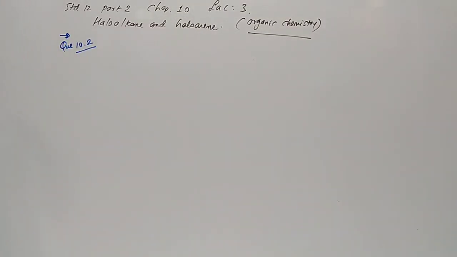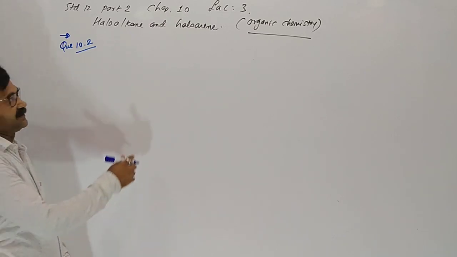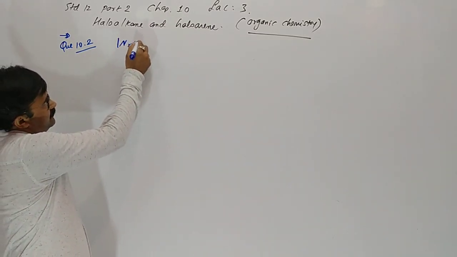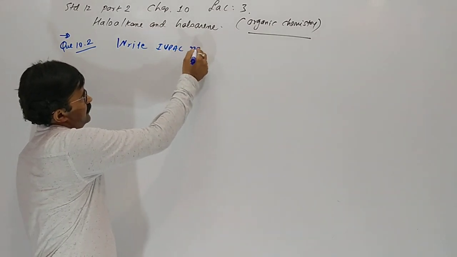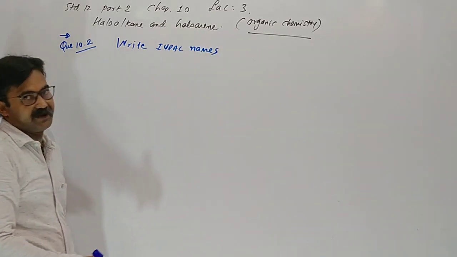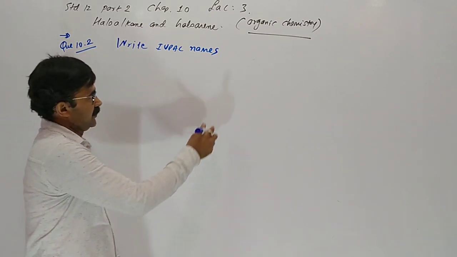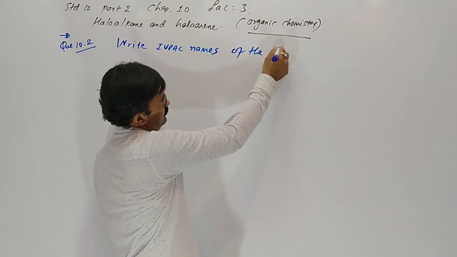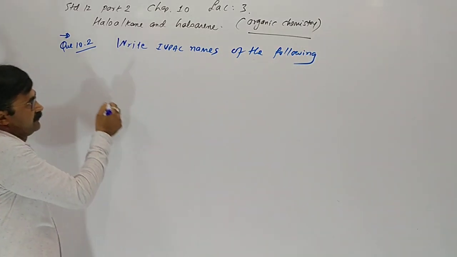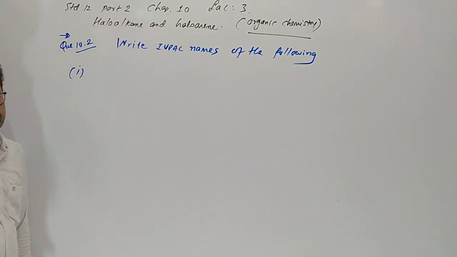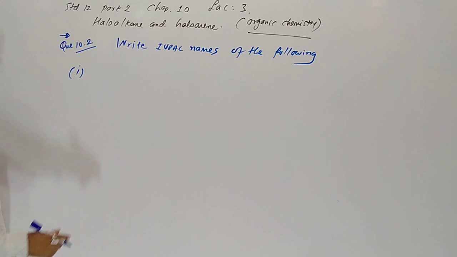Now write IUPAC names. Write IUPAC names of the following. So one by one, first one, structure is given. We have to give the IUPAC name.